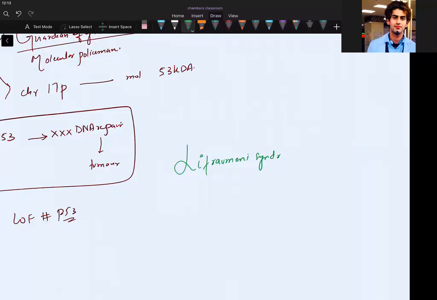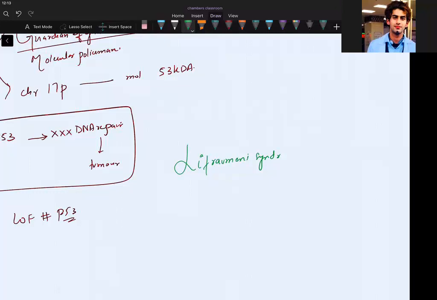So you already had one hit from your familial case, and you got a second hit. That second hit will inactivate the P53 allele which was normal, and this will be called Li-Fraumeni syndrome.